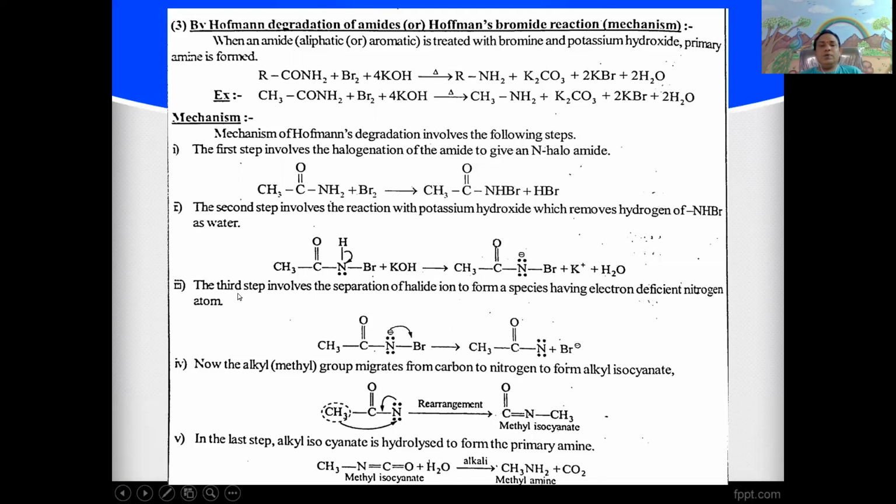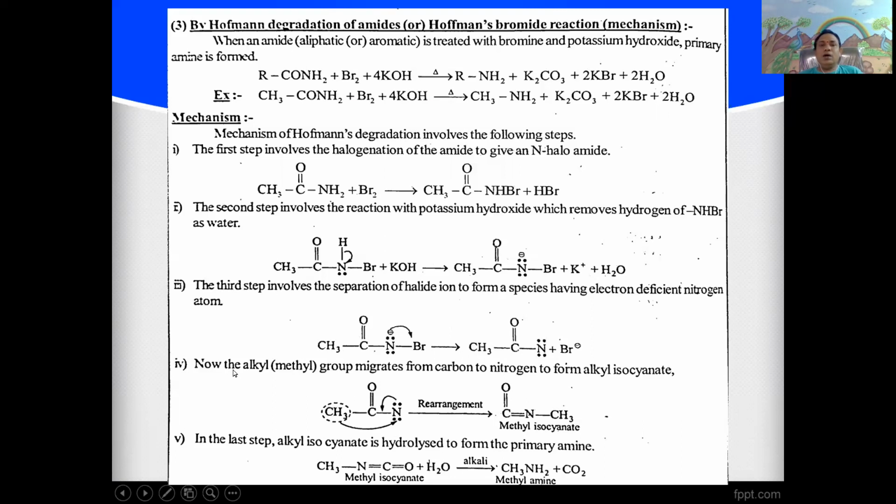In the third step, separation of halide ion forms a species having electron deficient nitrogen, also called neutral nitrene. CH3CONBr, with the removal of bromide ion, gives CH3CON plus Br minus, which is the neutral nitrene. Now the methyl group migrates from the carbon to nitrogen.